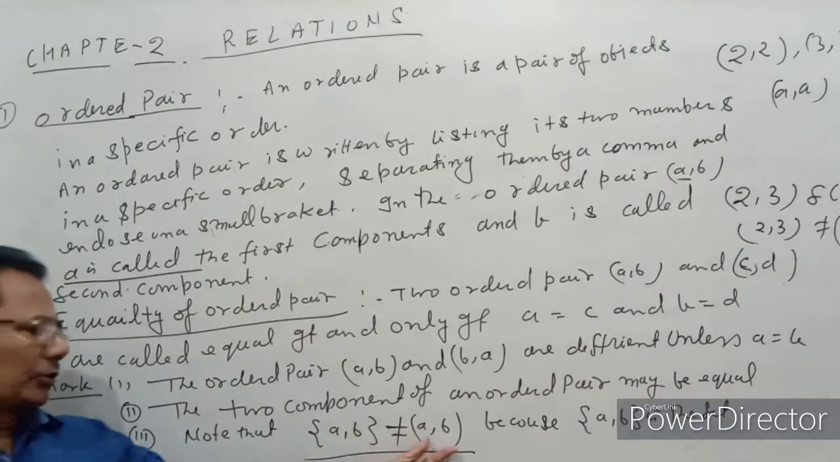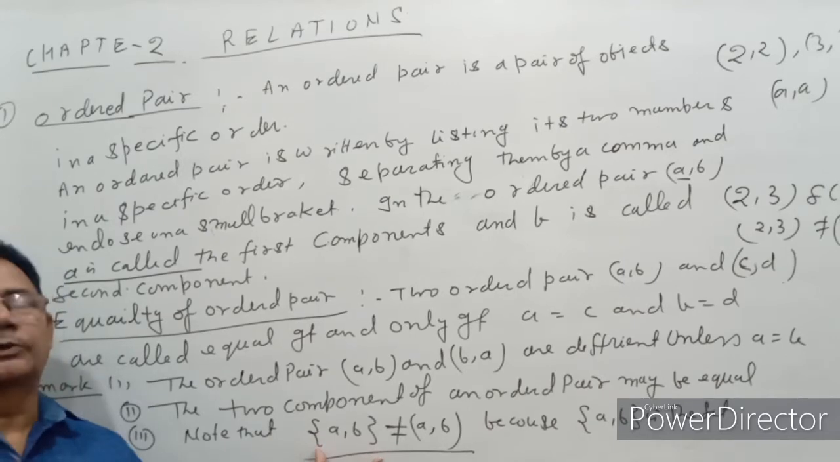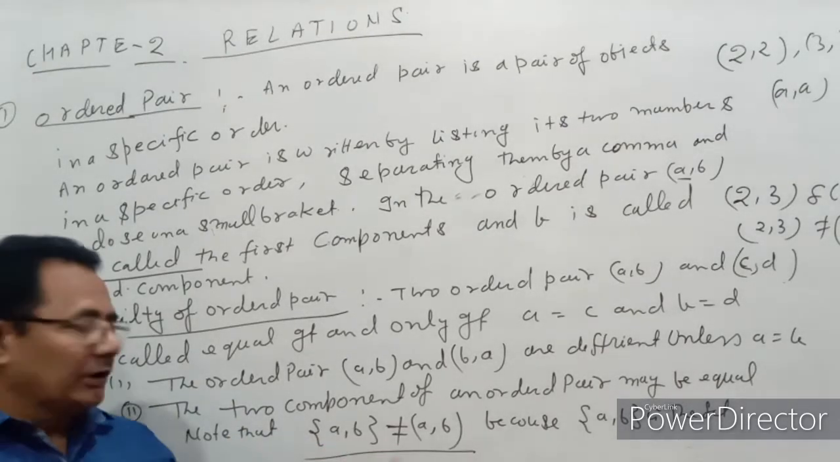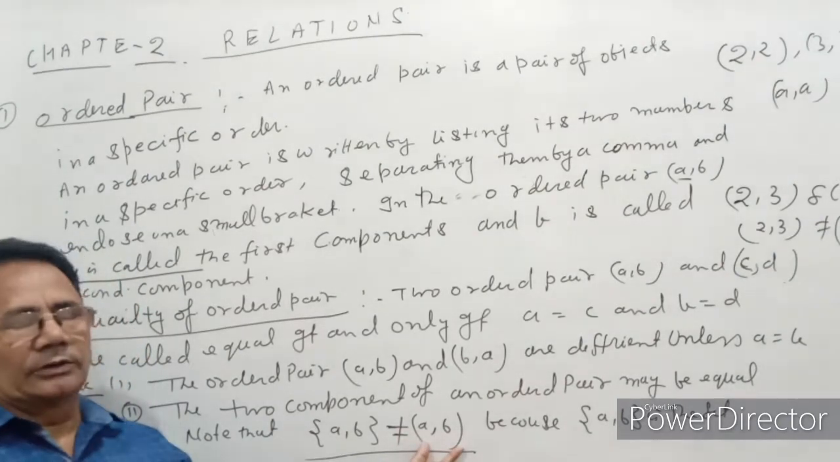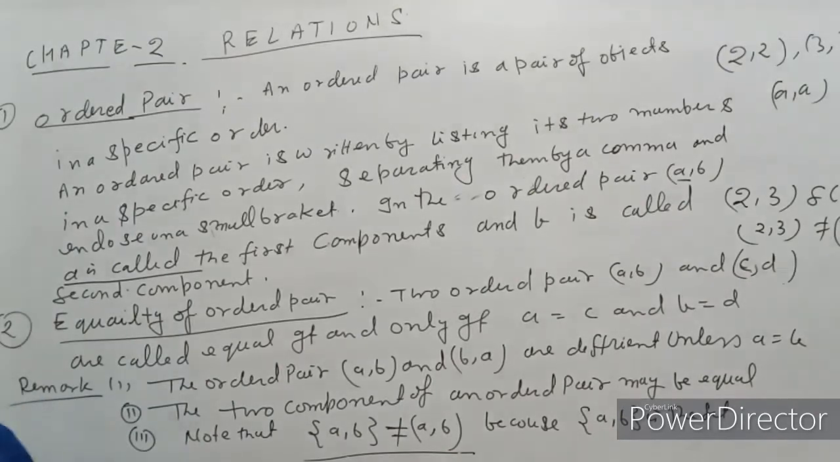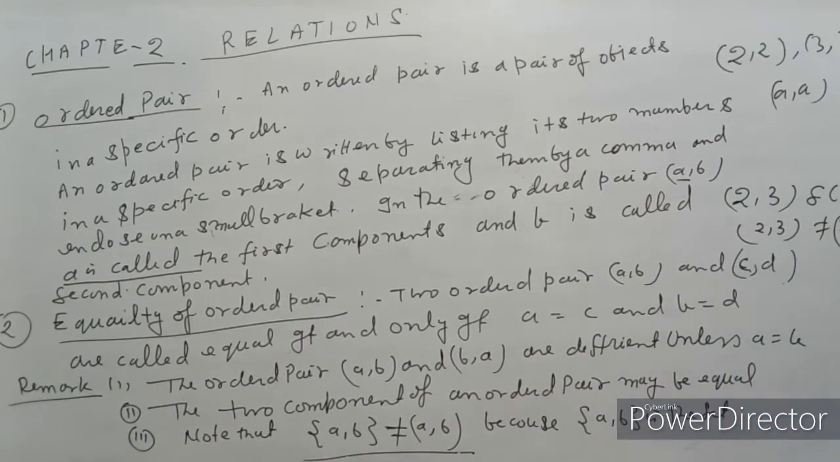Note that, always remember, {A, B} is not equal to (A, B), because the curly bracket is the symbol of a set, the set of the two elements A and B, while the small bracket denotes the ordered pair of the two objects. So therefore we can say that {A, B} is not equal to (A, B).